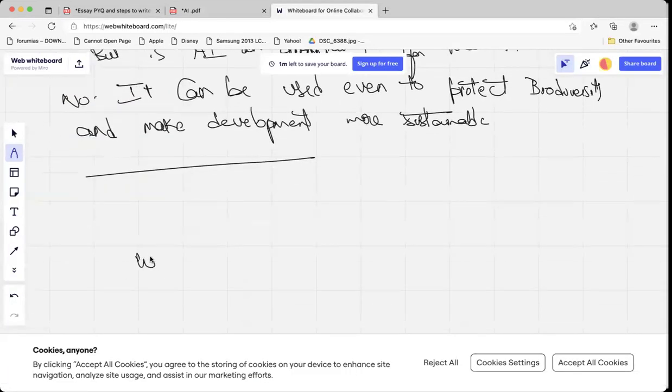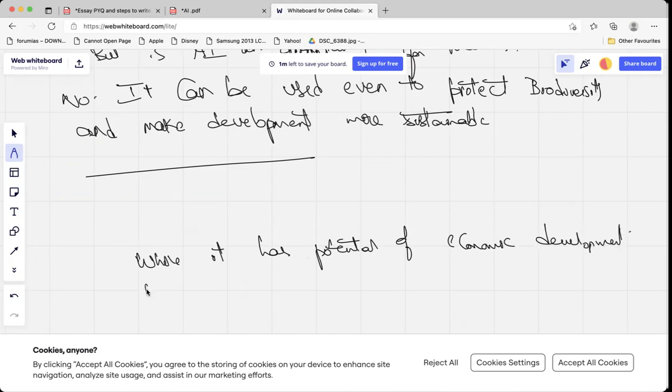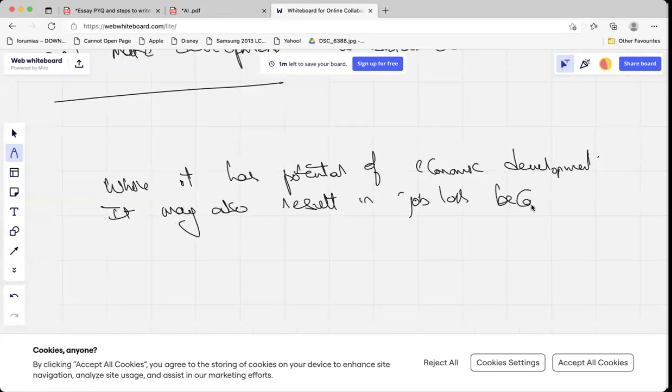While it has potential of economic development, it may also result in job loss because of automation.